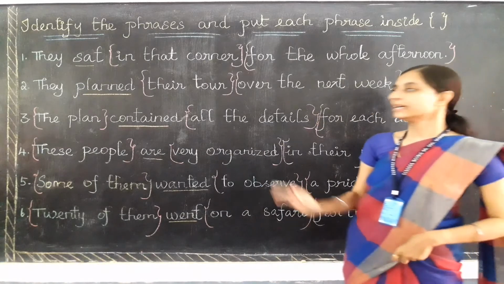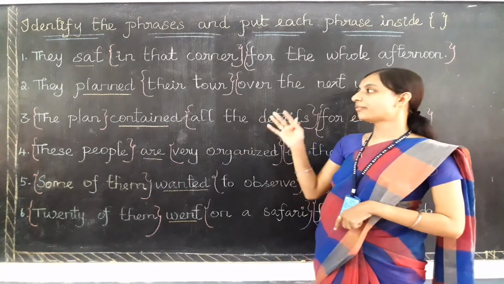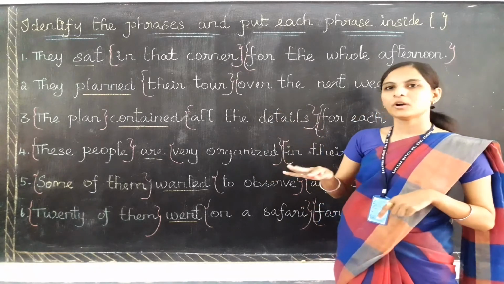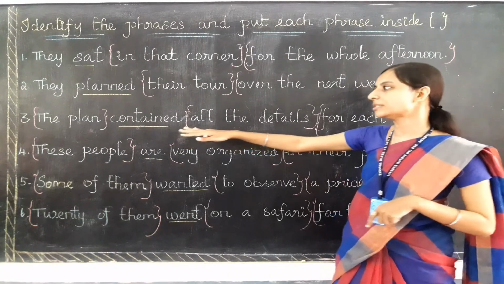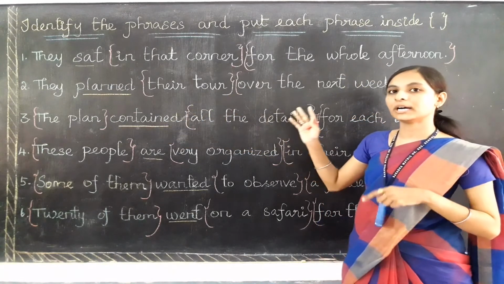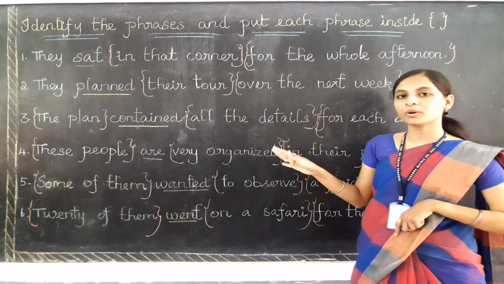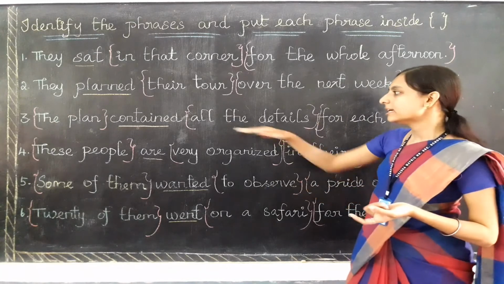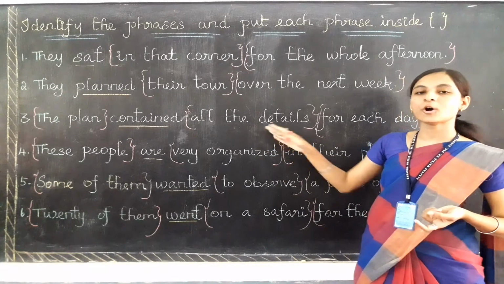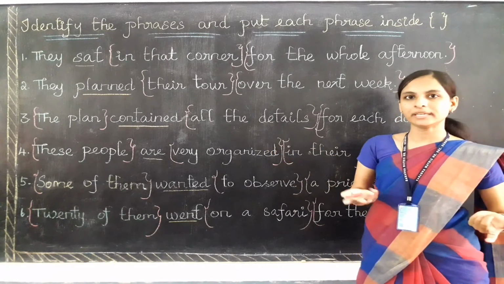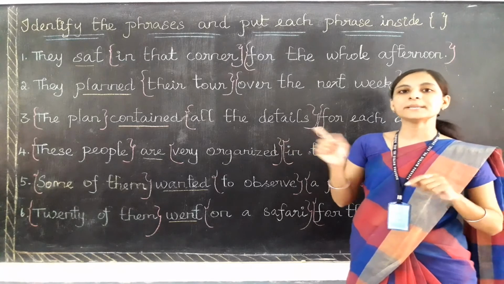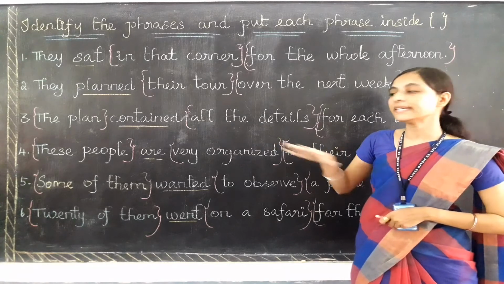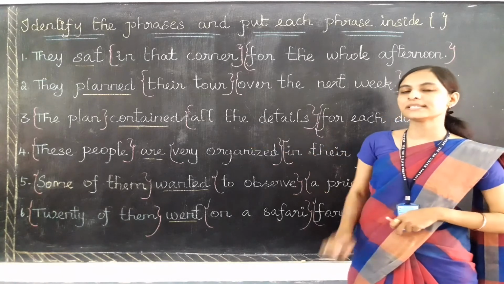So keep it in your mind. Whenever a question asks you to identify the phrases from the sentence, first you need to find the main verb. Once you find the main verb, you need to check before or after the main verb. There may be a group of words called a phrase, which doesn't have a subject or a verb. For example, all the details: when I read all the details separately, it doesn't give me a meaning, and there is no subject and no verb. The simple trick to find out the phrase is to read that group of words, and if you don't find any subject or verb in the group of words, that is a phrase only.